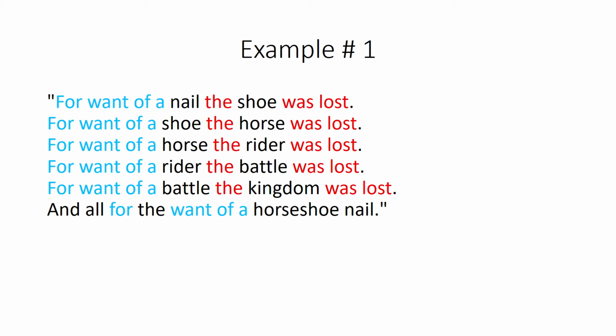It's "the blank was lost." Every single line, that second word changes, but all the other words are the same. The blank was lost. There is the first example of symploce. It is a repetition of words at the beginning of a clause and a repetition of a word at the end of a clause.